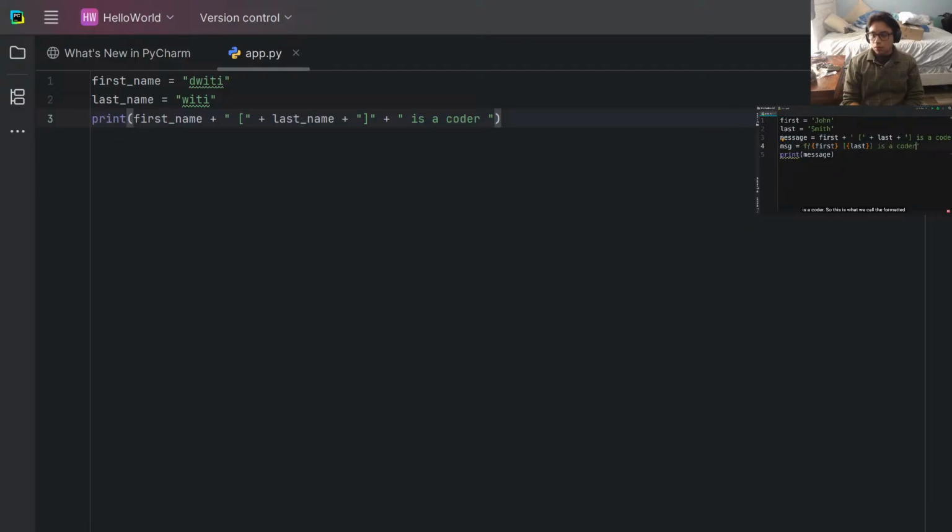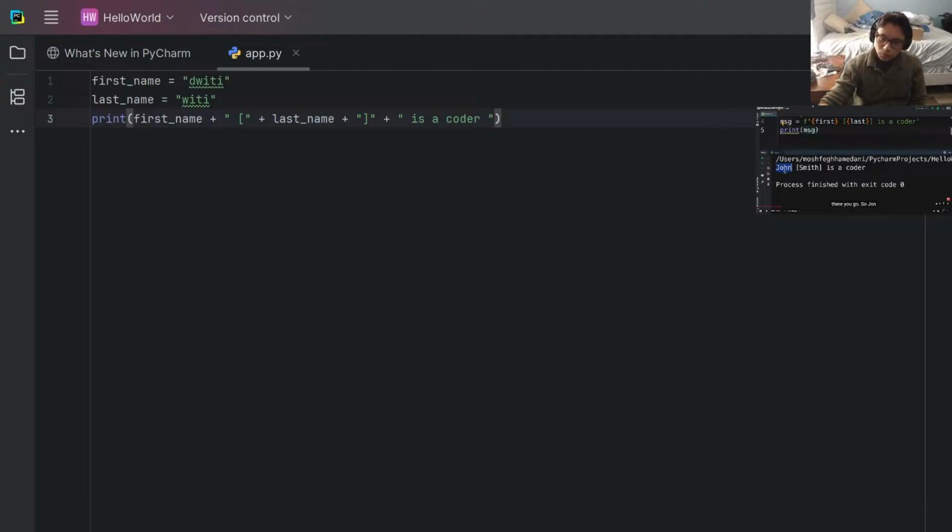So this is what we call a formatted string. With these curly braces, we're defining placeholders or holes in our string, and when we run our program, these holes will be filled with the value of our variables. So here we have two placeholders, or two holes, in our string. One is for the value of our first name variable and the other is for the value of the last name variable. Now compare this formatted string with string concatenation. With this formatted string, we can easily visualize what the output looks like, right? Now let's print this on the terminal to make sure we get the exact same output. So let's print message.